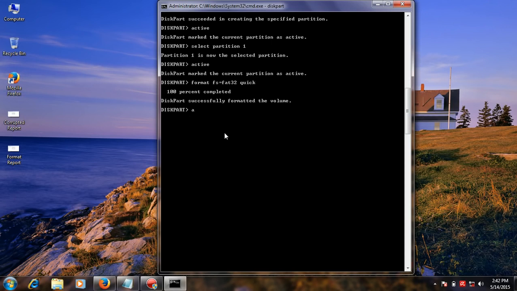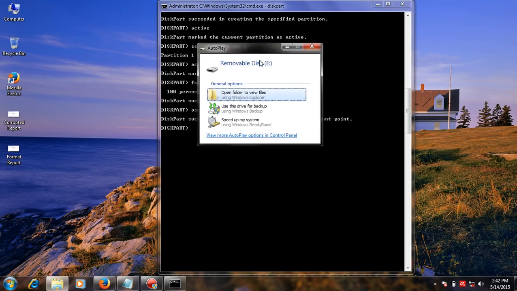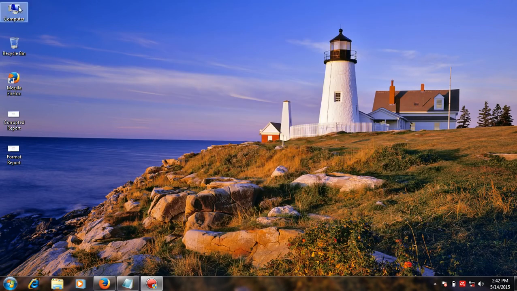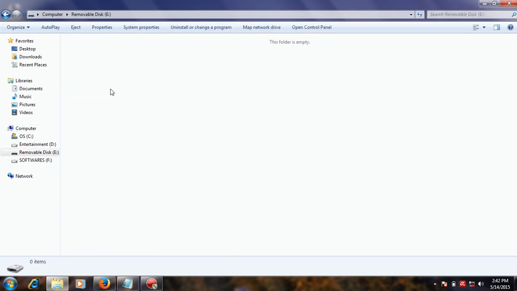Then assign your USB flash drive, type assign. When you assign your flash drive, a new autoplay message appears with your new removable disk and your new volume letter. Then type exit, and type exit. The next you see your disk details. Now you can normally open your disk.